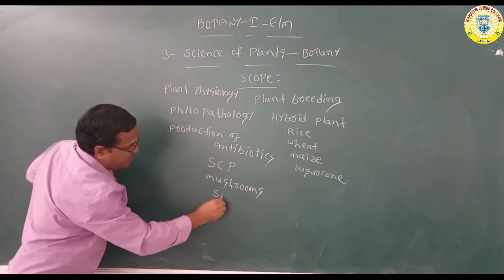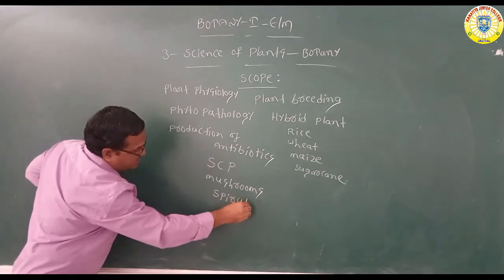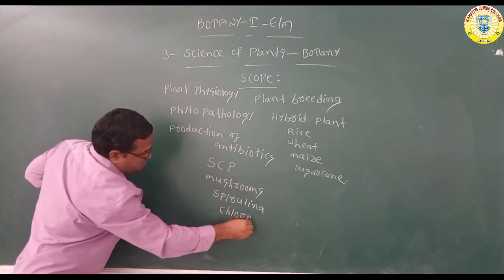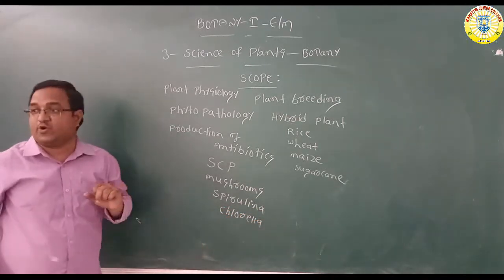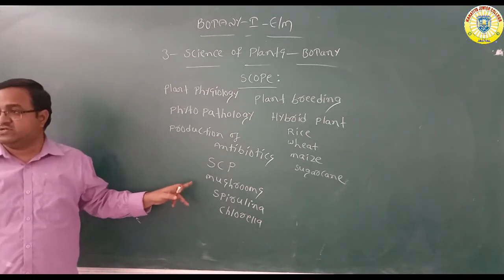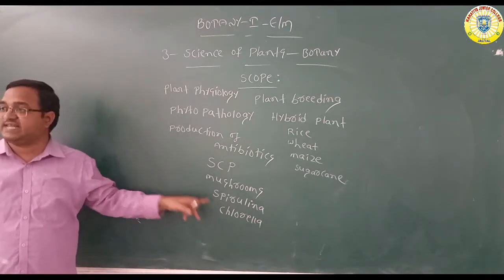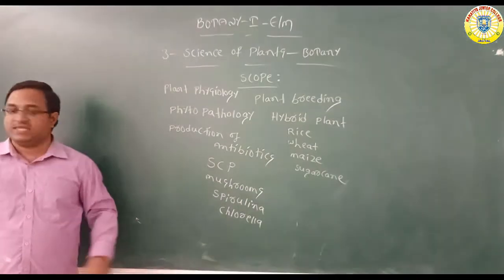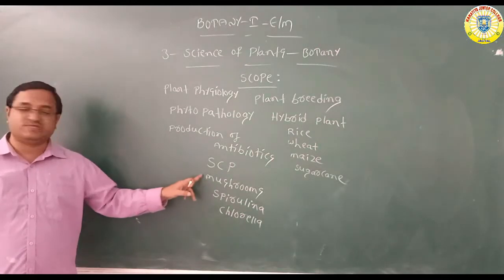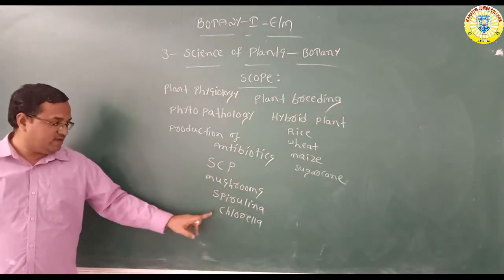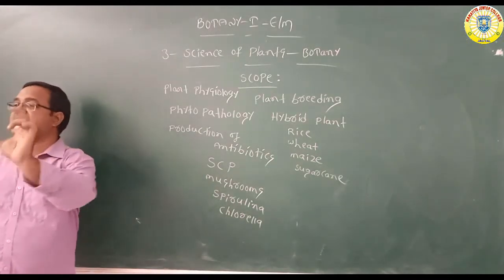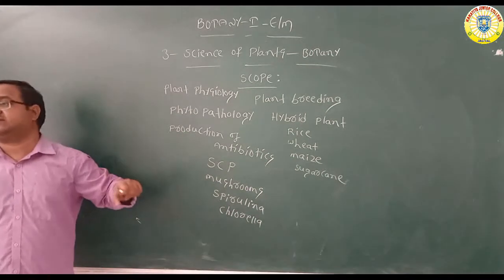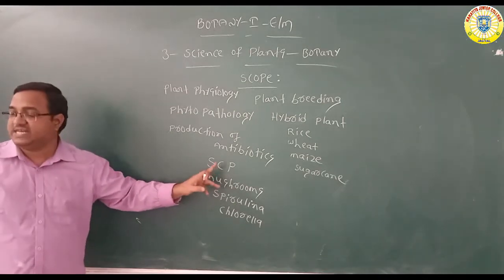and spirulina and chlorella. These are all single cell proteins. From these we produce protein food that is called single cell proteins. These are all single cell organisms only. Mushrooms, spirulina, chlorella are single cell organisms. From these single cell organisms we produce the proteins that are called SCP, single cell proteins.